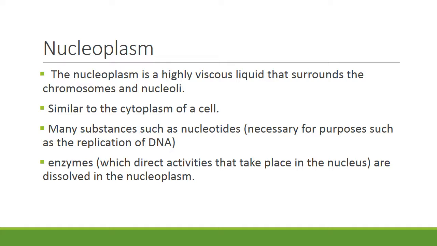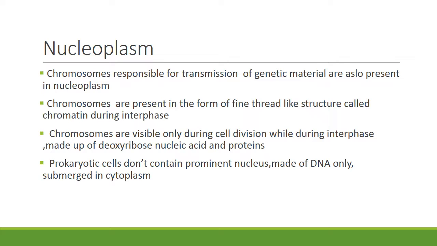Nucleoplasm contains one or two nucleoli, singular nucleolus, and chromosomes. Chromosomes, which are responsible for the transmission of genetic material, are also present in the nucleoplasm. Chromosomes are present in the form of fine thread-like structures called chromatin during interphase. Interphase is the phase before mitosis and meiosis. These are phases of cell division, which we will discuss in the next chapter.